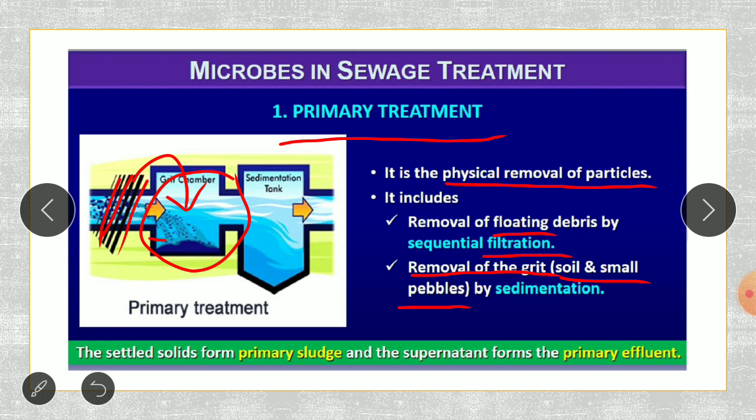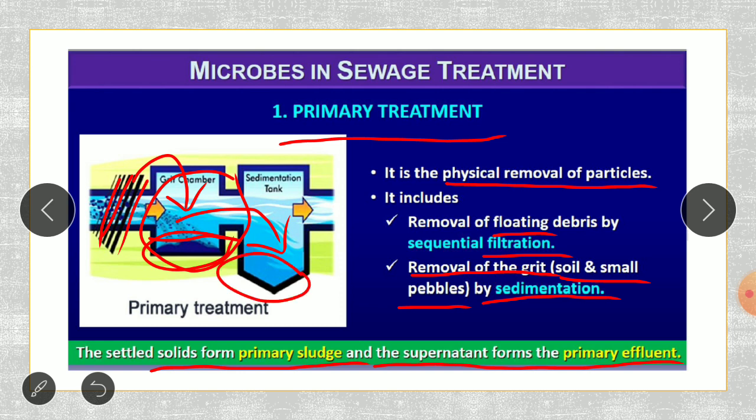So of course what will happen? They will settle down, and only the top layer is let out into the next tank. So that is by sedimentation. Sediment means to settle down. By settling, we are going to be settling it. So now the settled solids form the primary sludge and the supernatant forms the primary effluent. So whatever is here is settling down.